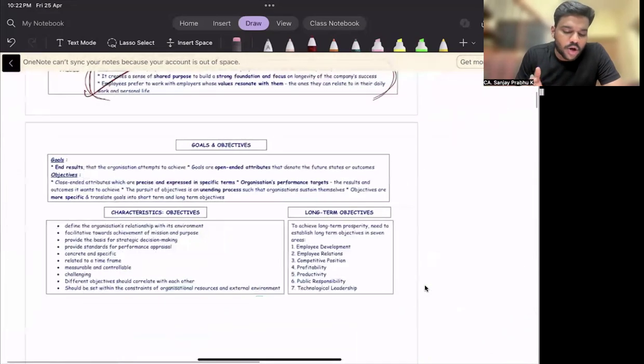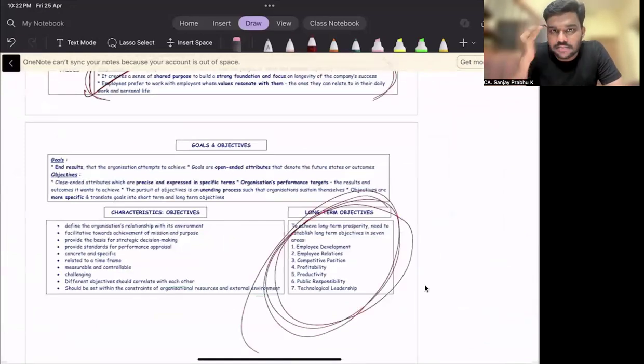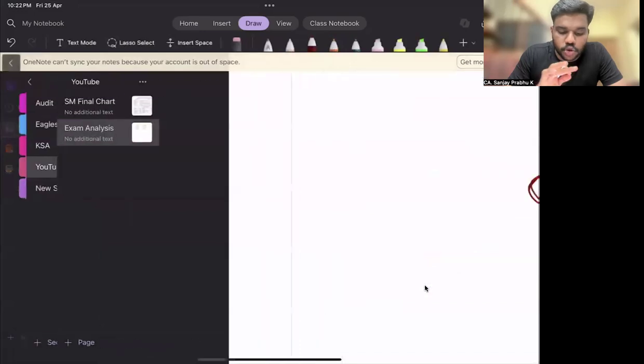Then goals and objectives, I'm not expecting. If at all they ask, it will be this one: the 7 areas where you can apply long-term objectives. Please go through that topic.